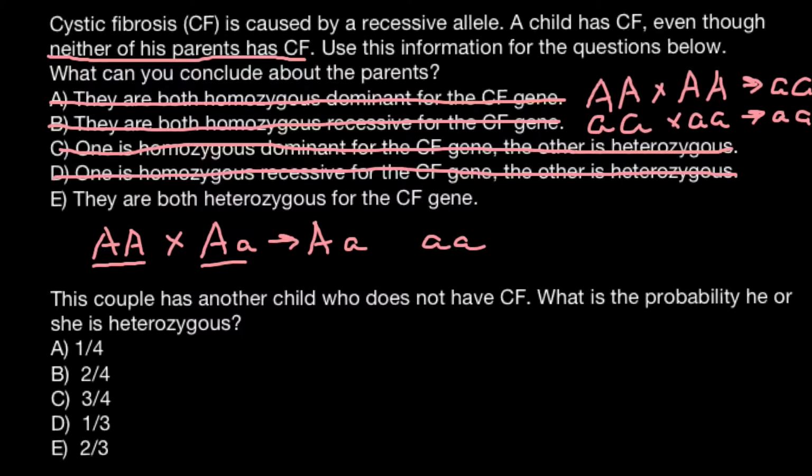And the only correct answer left is E. They are both heterozygous for the cystic fibrosis gene. I don't have space left, but I will use this space. For example, if parent 1 is heterozygous, he is going to be phenotypically normal, because one of the genes would be normal and would produce normal protein.